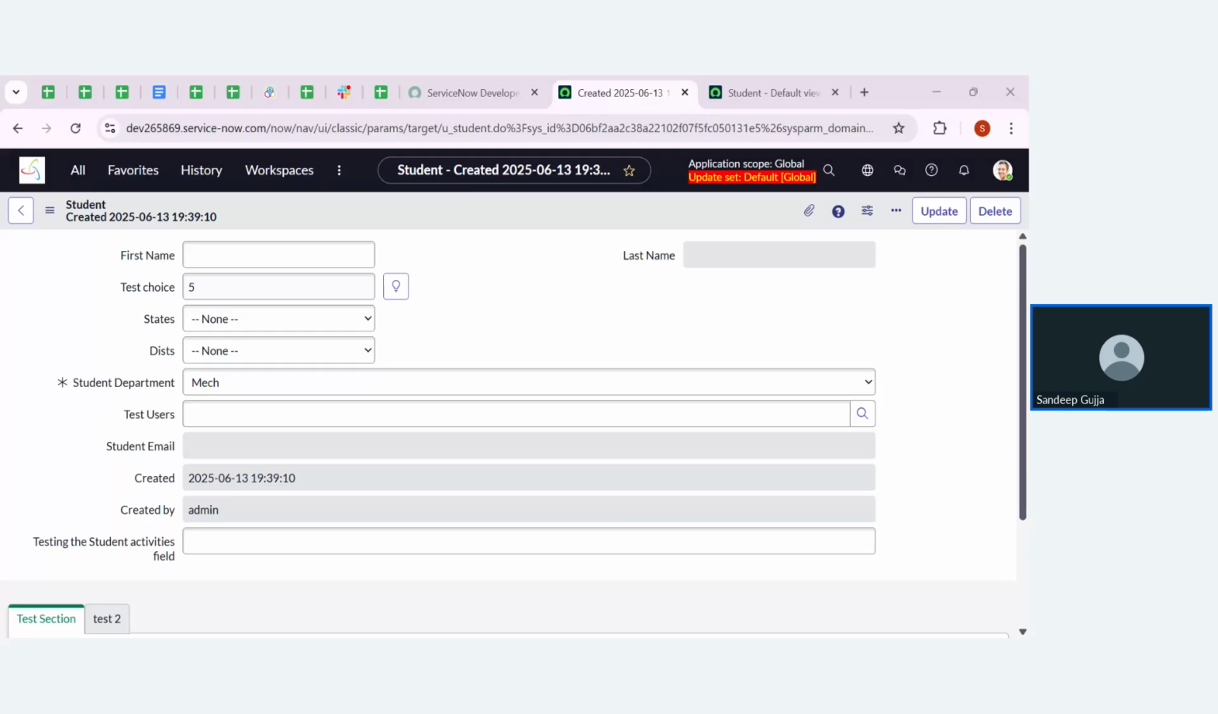Sir, select state Telangana. Then district should choose only Yadadri and Hyderabad, but it is showing other values too.